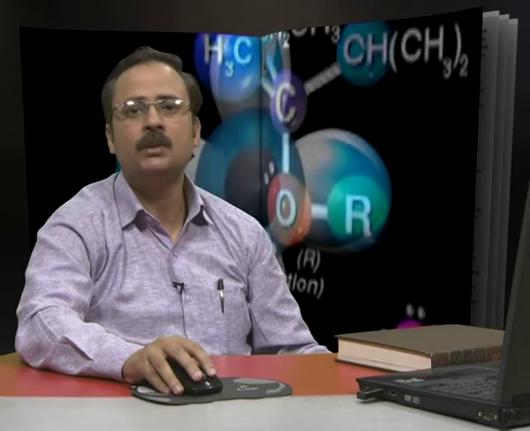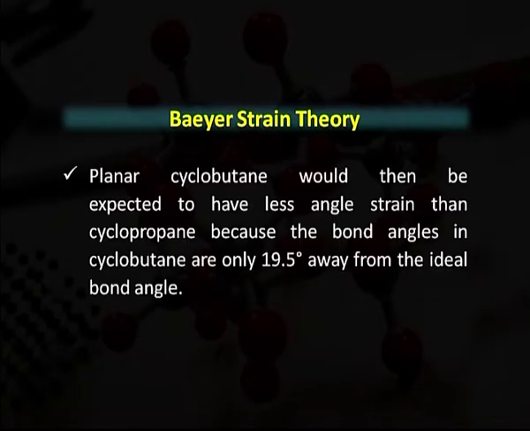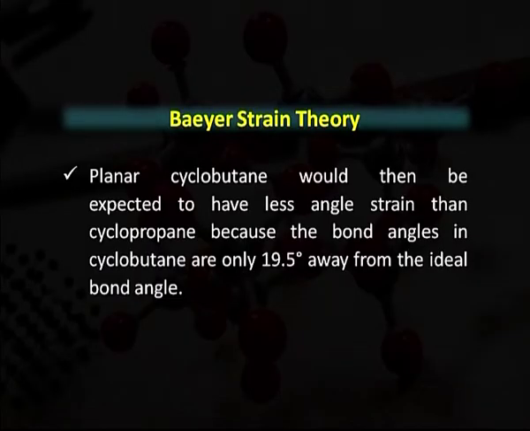In addition to possessing angle strain, 3 membered rings have torsional strain because all the adjacent carbon-hydrogen bonds are eclipsed, which we have already discussed in the types of strain. Planar cyclobutane would then be expected to have less angle strain than cyclopropane, because the bond angle in cyclobutane is only 19.5 degrees away. So, we may say that as the number of carbon atoms increases in the compound, the strain decreases. Cyclobutane is only 19.5 degrees away from the ideal bond angle.